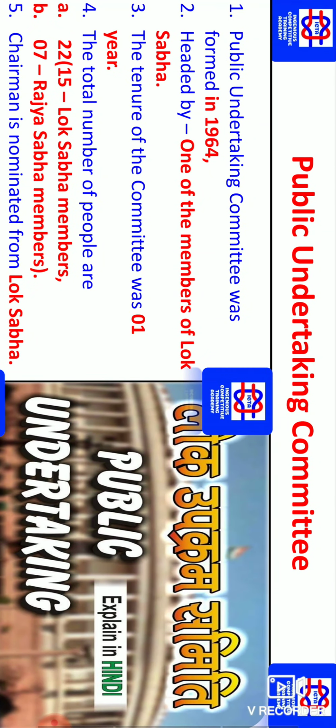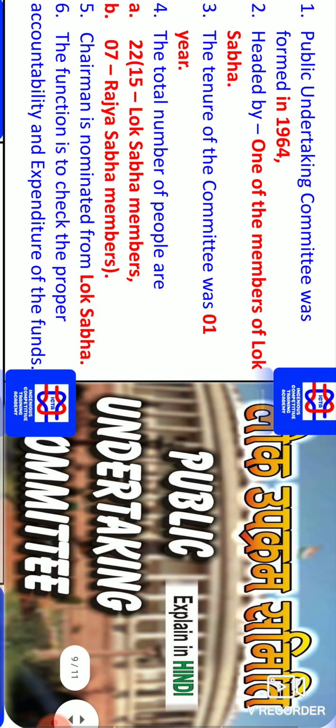Public Undertaking Committee. As you can see, the Public Undertaking Committee was formed in 1964. So this is the sequence you must know. Initially the Public Accounts Committee had been set up. Second we have the Estimates Committee, and third we have the Public Undertaking Committee. So it is established in 1964. It is headed by whom? It is headed by one of the members of the Lok Sabha.